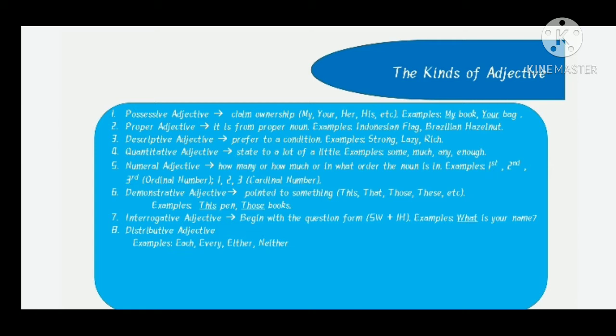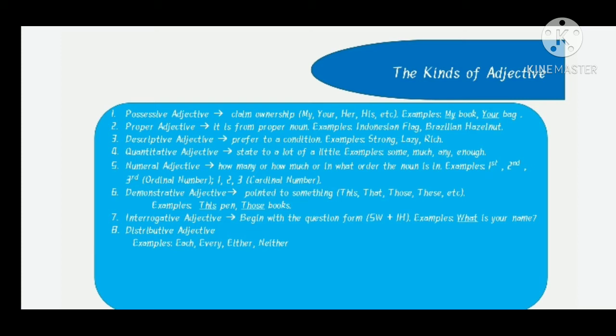And then quantitative adjective is that a lot or little. Examples, some, much, any, and enough. And then numeral adjective is adjective that tells us about how many or how much or in what order the noun is in. Example, for ordinal number like first, second, and third.